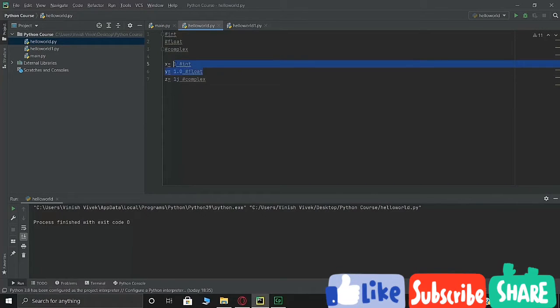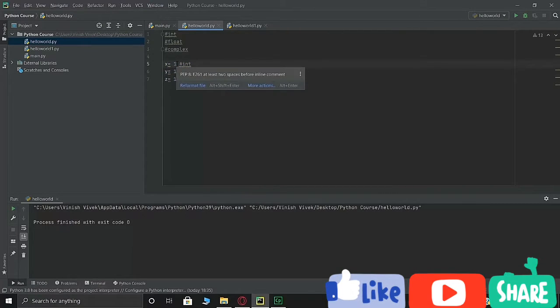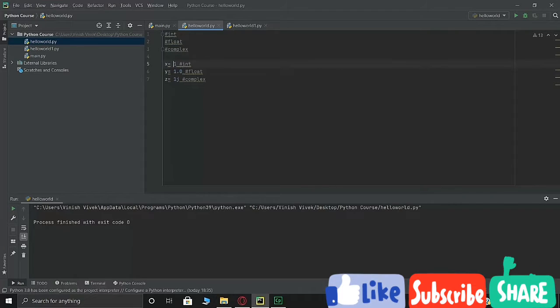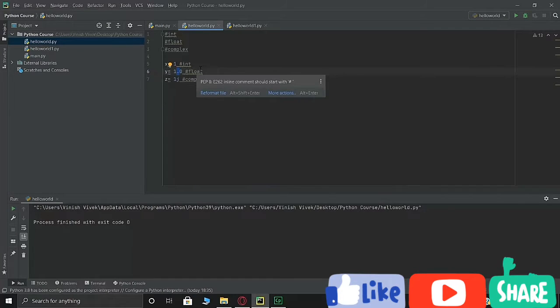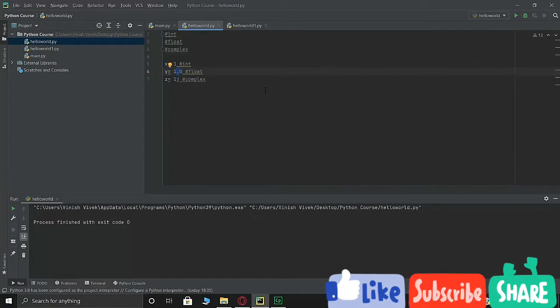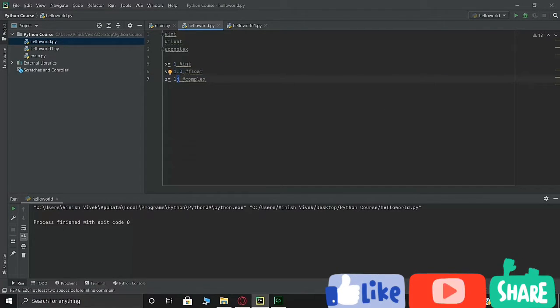An integer is basically a whole number which can be either positive or negative. However, you cannot have a decimal point, and this number can be of unlimited length. It doesn't matter. Okay. Then comes your float. In float, there is this point, which is your decimal point. This is called a floating point number. So that's why we call it a float. This number can be again positive or negative, and it should contain one or more decimals. Then comes your complex. So complex numbers are numbers that are written with J in it, where J is basically your imaginary part.